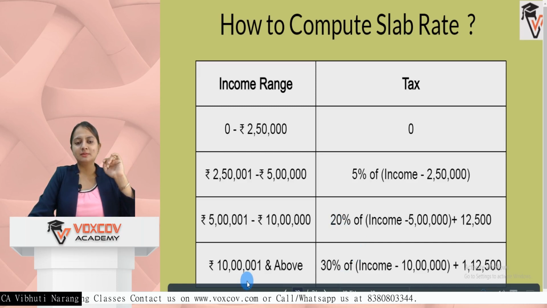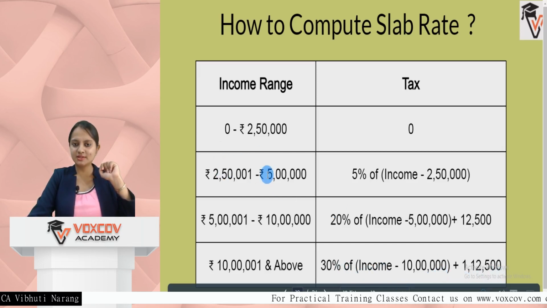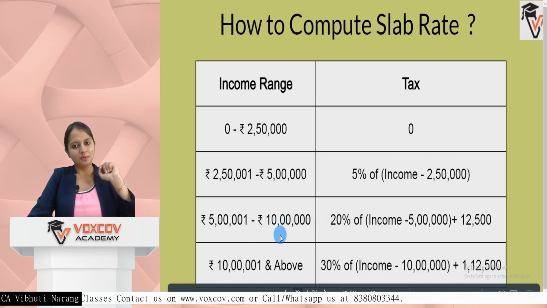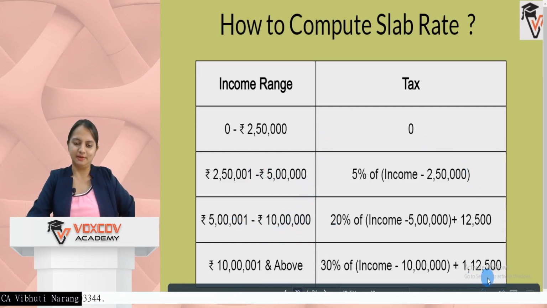If it is 10 lakh and above, for example, in my case it is 12 lakh. So 30% of 12 lakh minus 10 lakh, that is 2 lakh into 30%, 60,000 plus 1 lakh 12,500. So 12,500 was for the first slab rate. For 5 lakh to 10 lakh, it is 5 lakh is the gap. 20% of 5 lakh is 1 lakh. So 1 lakh plus 12,500 plus 0. So it is 1 lakh 12,500. So this is how you have to compute the slab rate.